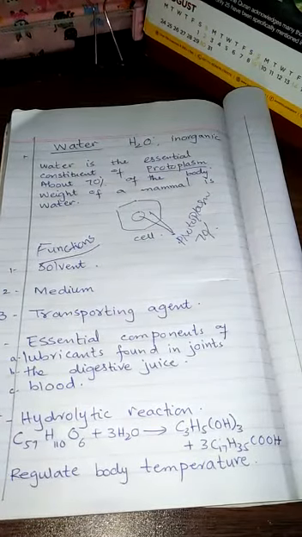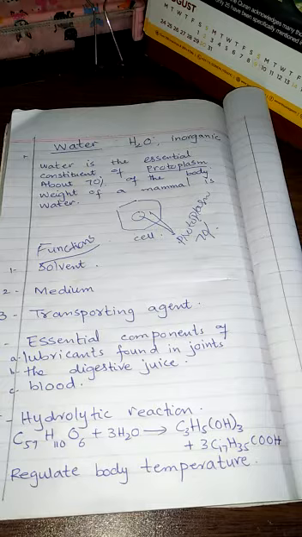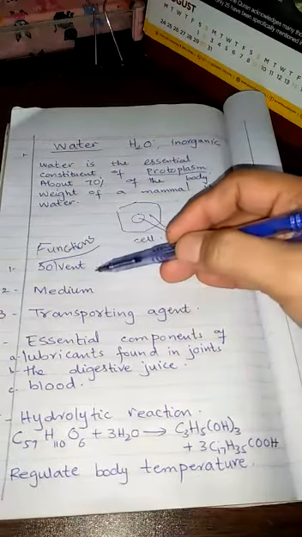Many of the functions of water arise from the fact that it is one of the best known solvents for both inorganic salts and many organic compounds. This property makes water especially important to life. And because of this property, water is called universal solvent.